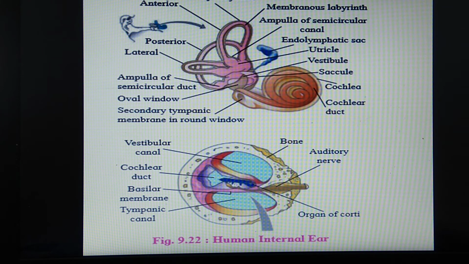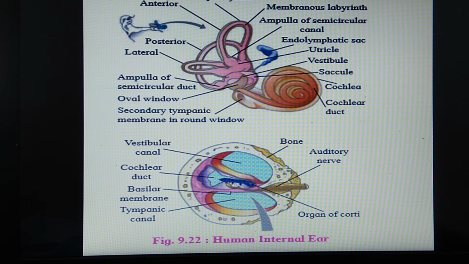Next, we have to see the vestibular apparatus. What is this vestibular apparatus? I said the utriculus and sacculus along with the otolith organ constitute the second part of the inner ear. So what are these semicircular canals? These semicircular canals are canals which are present in all directions, at right angles to each other. You can see that at the base of the semicircular canal there is a swollen region. This swollen region of the semicircular canal is called the ampulla.